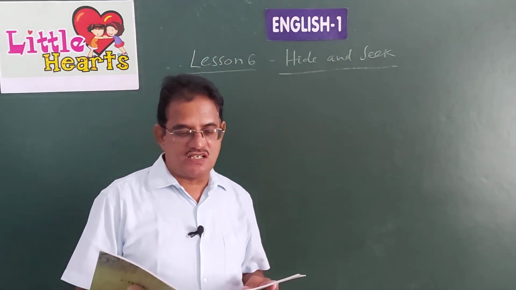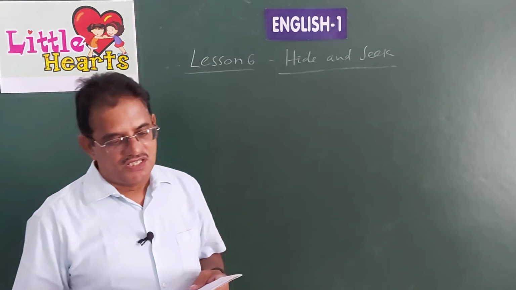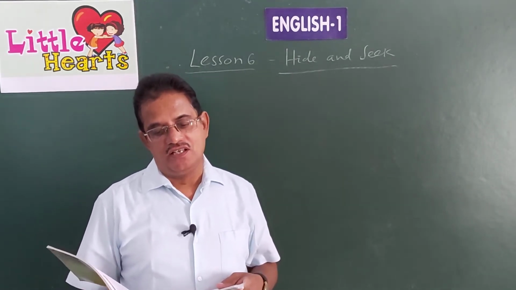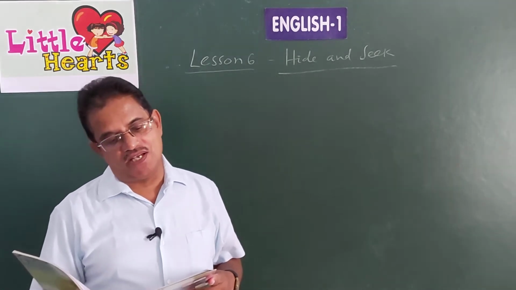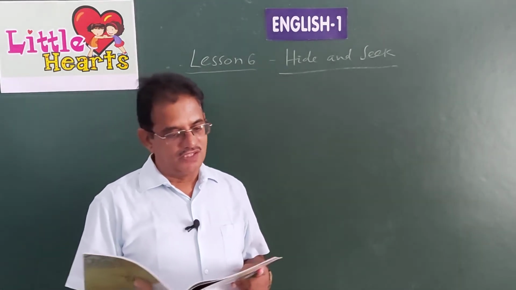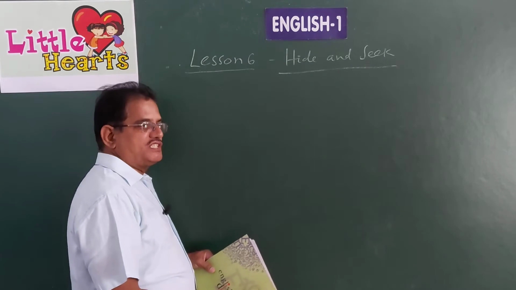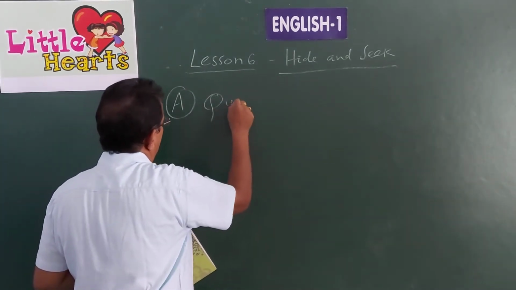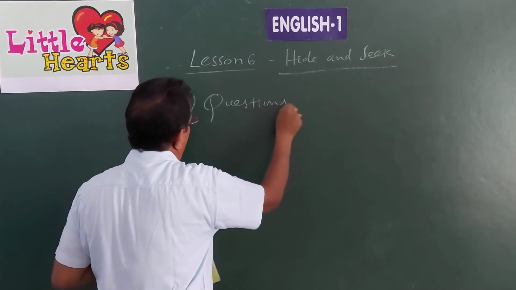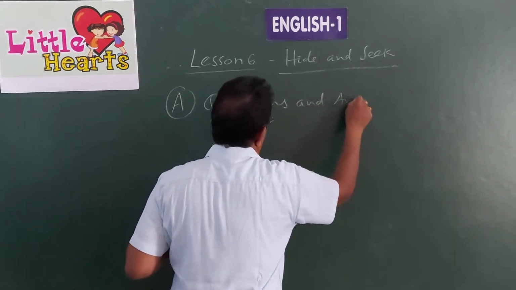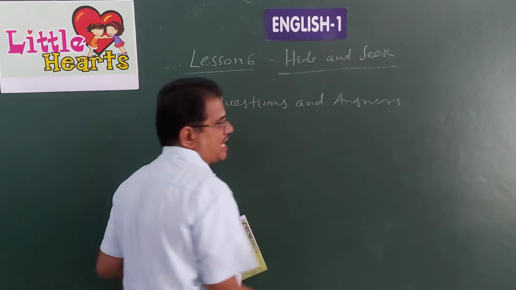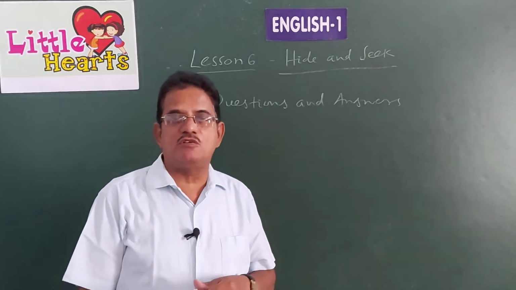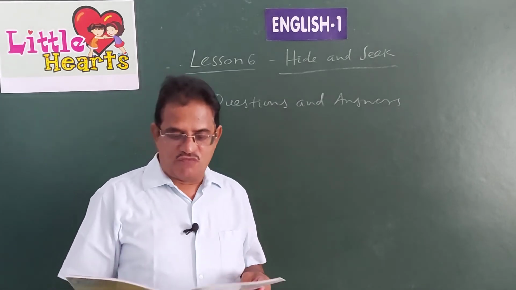This is Venugopal sir for Little Hearts Publications with English book 1 lesson 6 we completed. Now we are going to discuss the task for summative assessment in which in the A part we have questions and answers. We are going to discuss the questions and we give the answers also. And all the answers for these exercises will be sent to you through WhatsApp. So first listen to me.